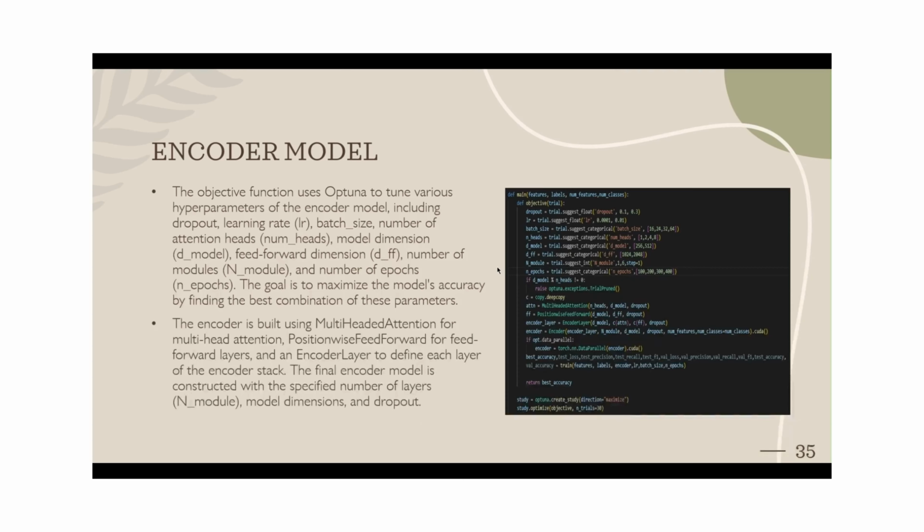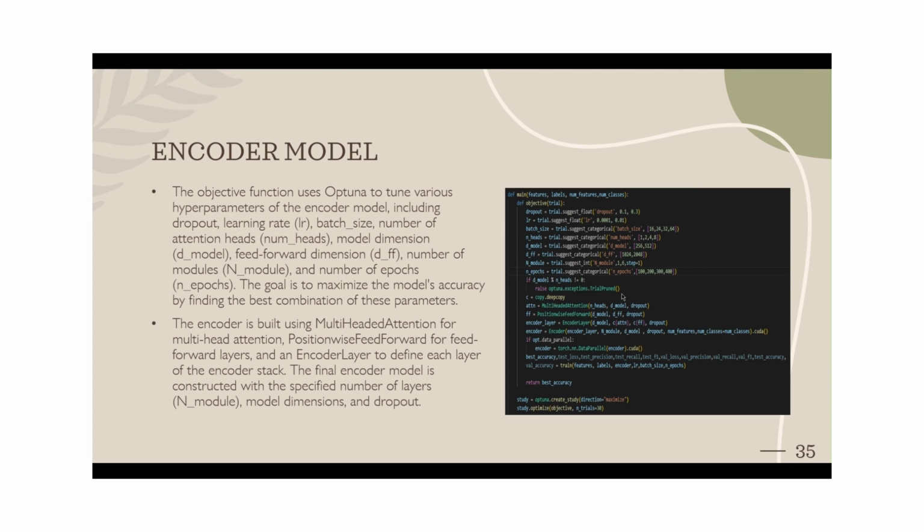And going further, this is our encoder model. And here, dropout, learning rate, batch size, number of heads in the attention layers, D model, DFF, number of encoders, and the number of epochs. These are all the hyperparameters that we have used. This condition is raised because D model is supposed to be divisible by the number of heads.